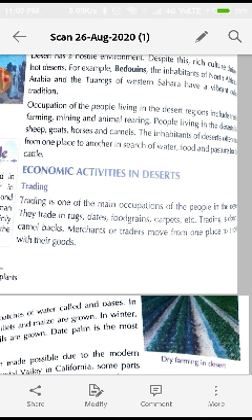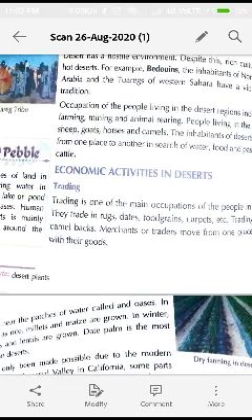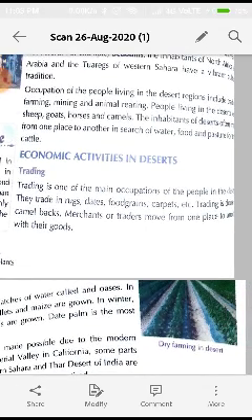Like sheep, they use for wool, goats they can have the milk, and horses for going from here to there with things. The inhabitants of deserts often move from one place to another in search of water, food, and pasture for their cattle.